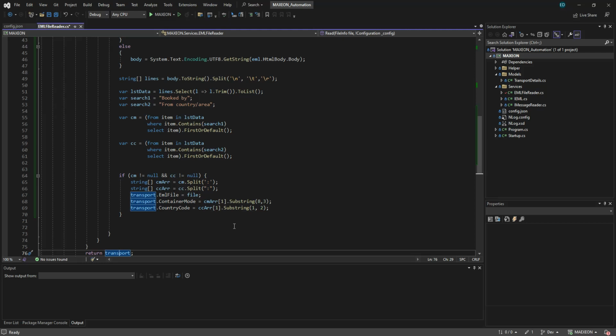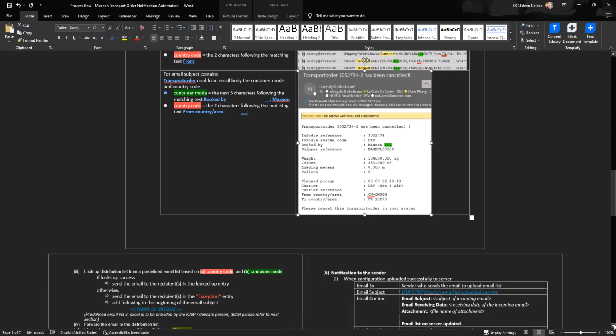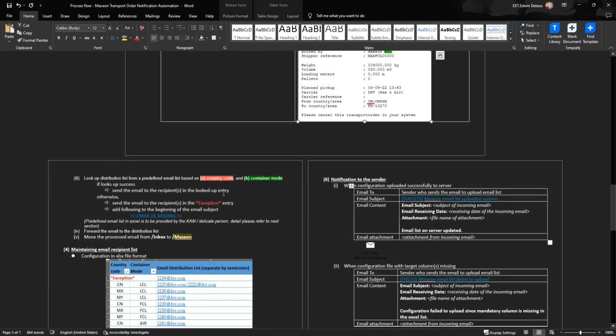We are able to parse the file, and after the file is parsed, the next step we are going to do is to send the email. So this one: look up the distribution list, probably a defined email list, based on the country code and container mode. If the lookup succeeds, then we send the email to the recipient in the lookup entry.